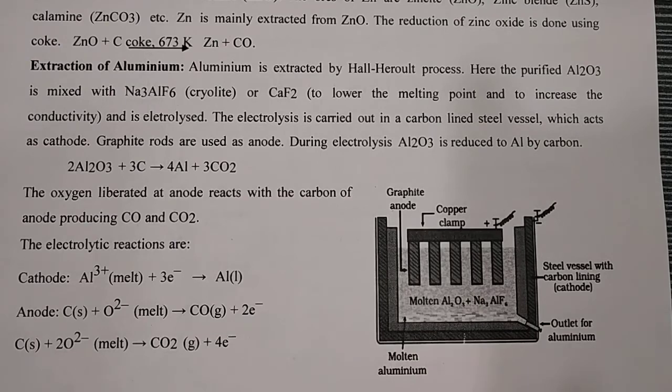So this is all about your extraction process of aluminium by the Hall-Héroult process. So this is all about your extraction of some metals. First we saw iron by blast furnace, then copper, then zinc, and last is aluminium by the Hall-Héroult process. Fine. So this is all about today's session. Thank you so much.